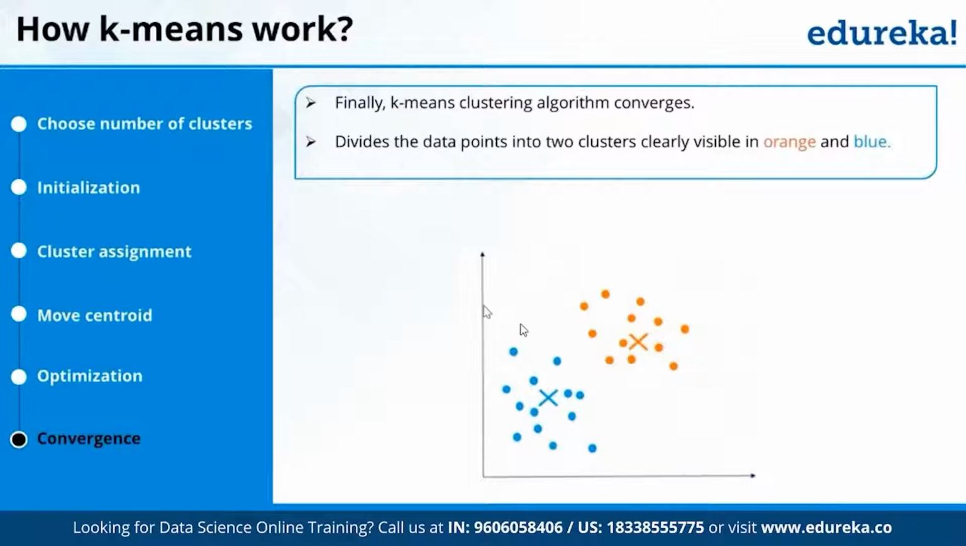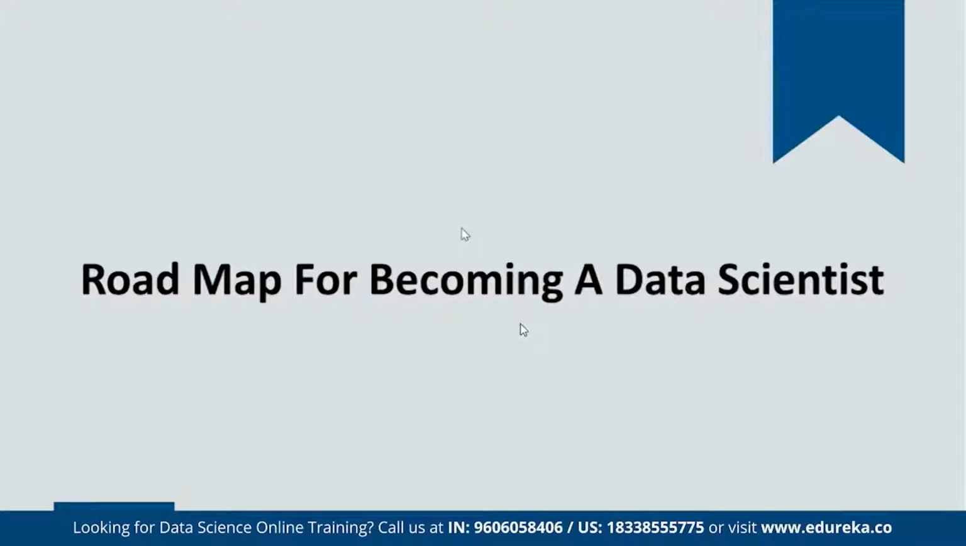And that is my final number of clusters. And that is how k-means clustering works. Now we'll take one example, try to solve it, and see how it actually works.